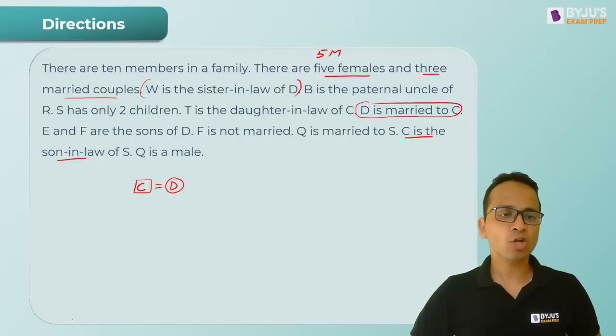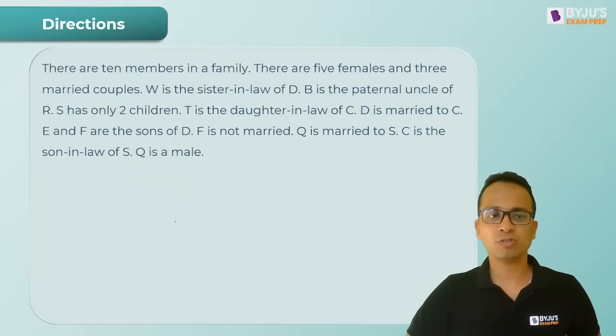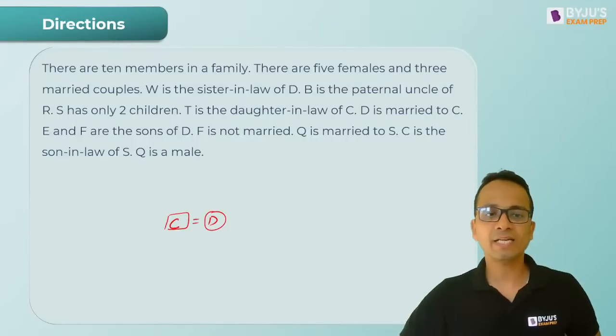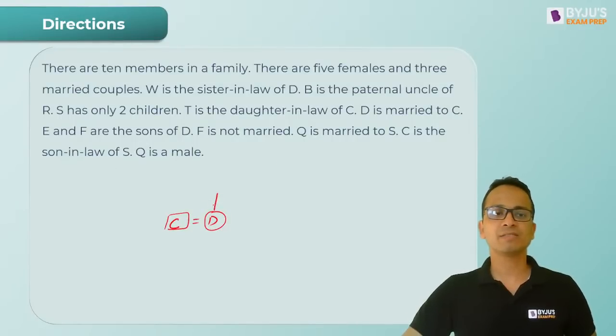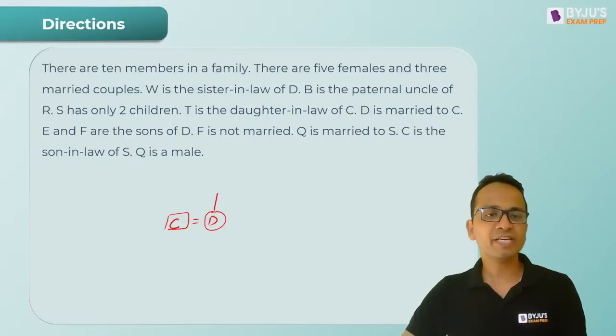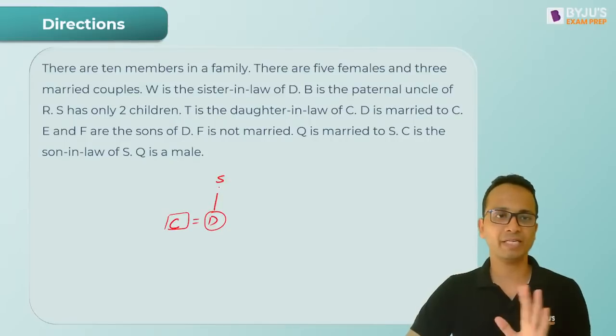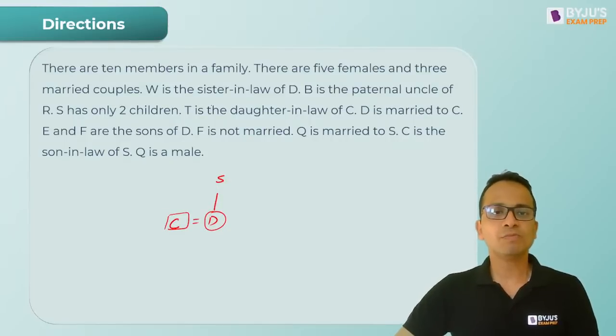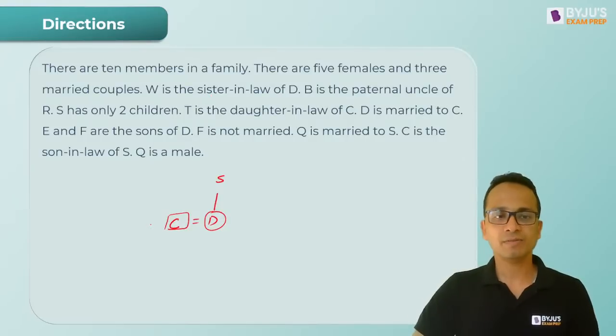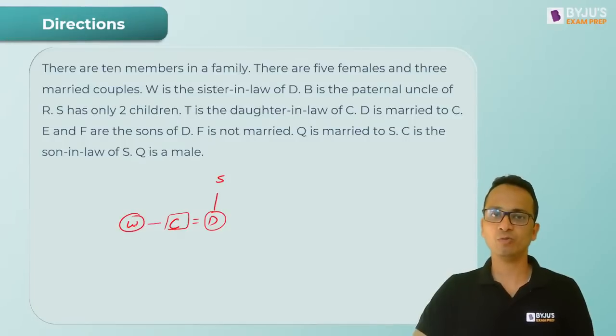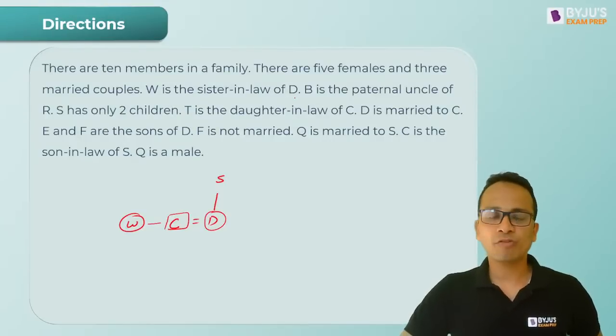And C is son-in-law of S. तो इतना हमें समझ में आ गया. तो C male है, married to D, and D will be female, and C is son-in-law of S. So that means C की wife है, उसका parent will be S. अब S male है या female बाद में देखेंगे. ठीक है. Now W is sister-in-law of D. So that means D के husband की sister will be W. All right, इतना समझ में आता है. W is sister-in-law of D, ये डन हो गया.